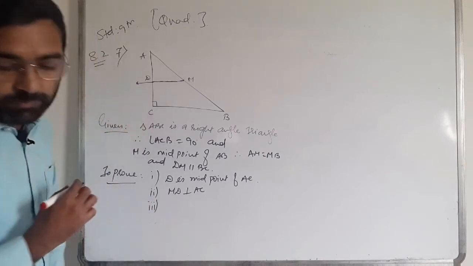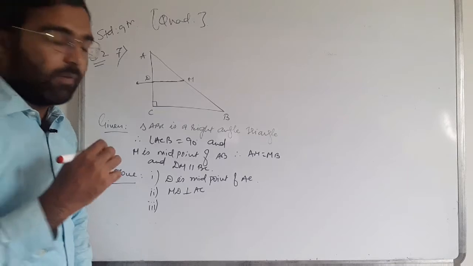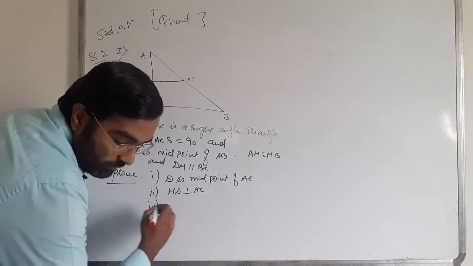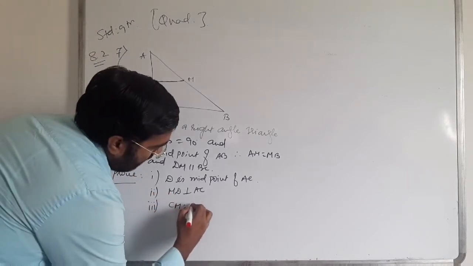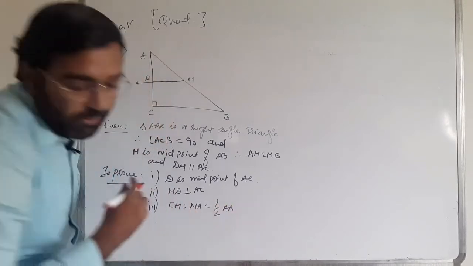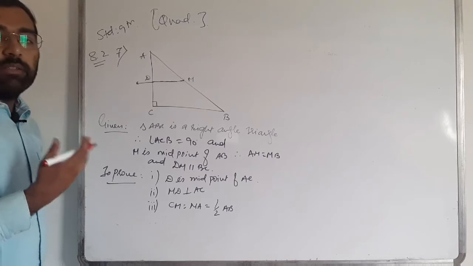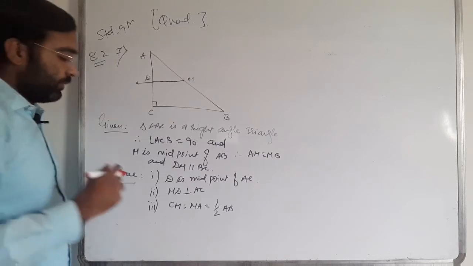Third, CM equal to MA equal to half AB. Clear that? Now let's start the proof.